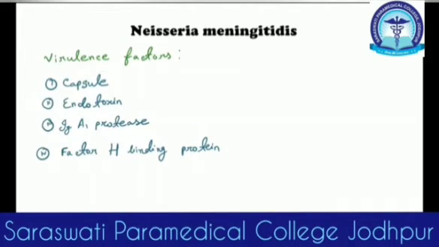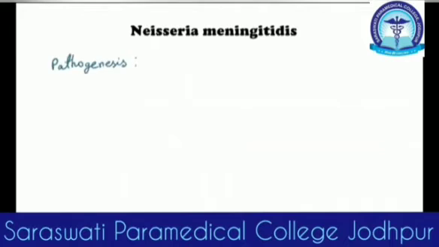Now let's go to the pathogenesis of Neisseria meningitidis. As we remember, the route of entry is the respiratory route or the oral route. After entry, it colonizes mainly in the nasopharynx.